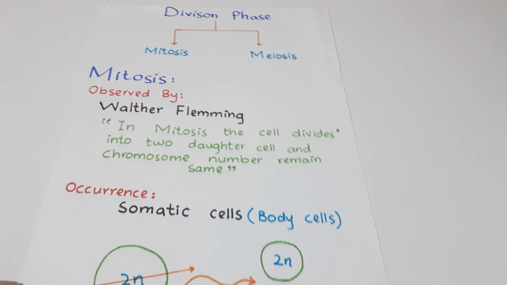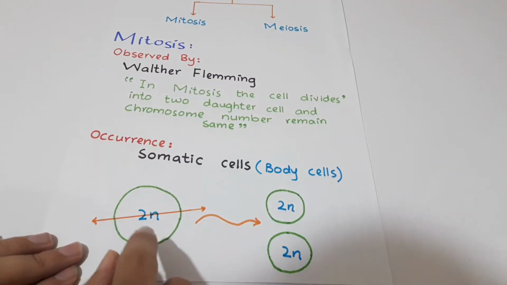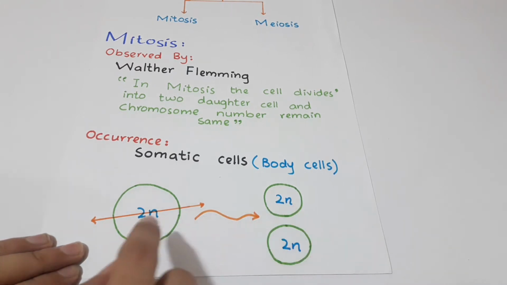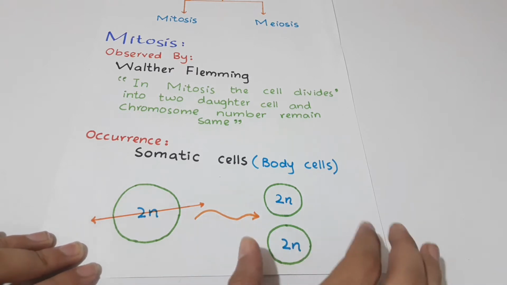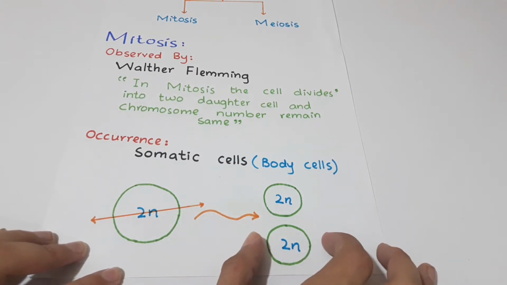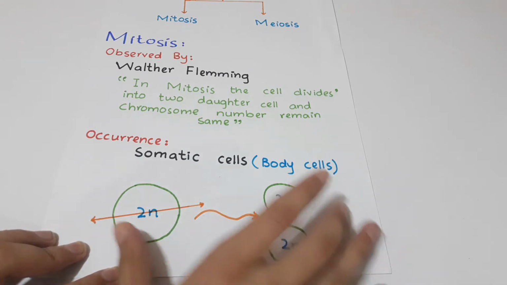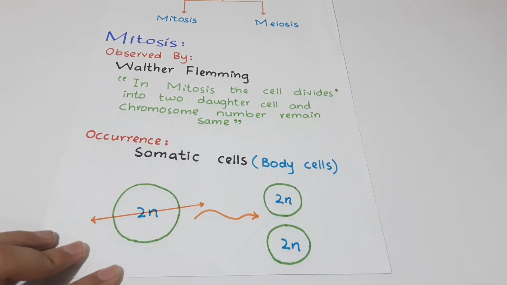Look at this figure. In this figure, the parent cell divides into two daughter cells. The number of chromosomes in the parent cell is 2n, while the chromosome number remains the same in both of the daughter cells. And this diagram shows the process of mitosis.